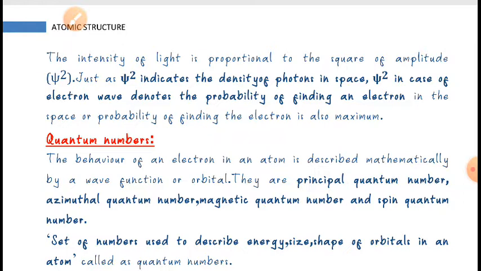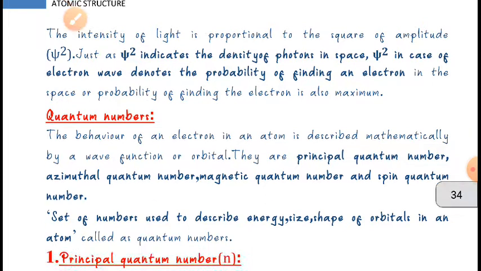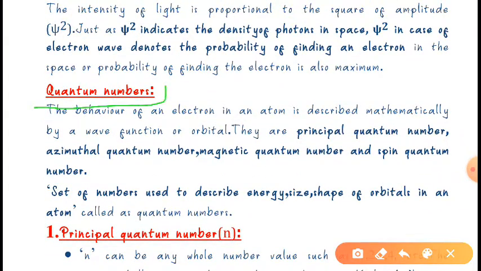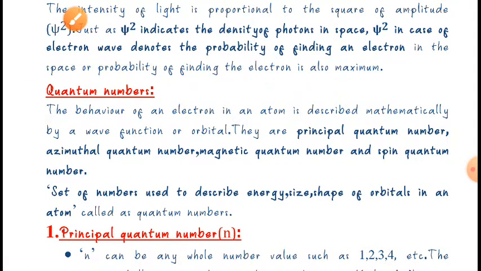So, in the last lecture, we discussed the Schrodinger wave equation. In this class, we will learn about quantum numbers. We will see what a quantum number is. The term quantum number is used to identify the various energy levels available in atoms in which the electrons of an atom can reside.